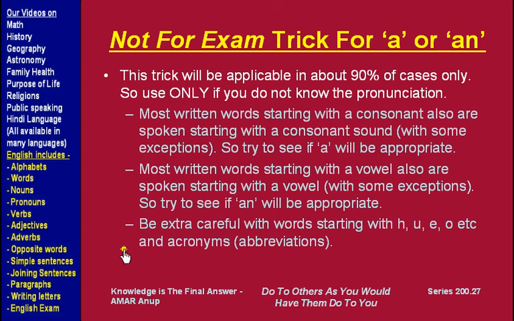Similarly, most written words starting with a vowel in spelling are also spoken starting with a vowel, with some exceptions. So try to see if "an" will be appropriate. This will be good for 8 to 9 out of 10 words. But for the remaining 1 or 2 words, you will need to know all these rules that I told you earlier, and be extra careful with words that start with H, U, E and O, etc., and with acronyms or abbreviations.